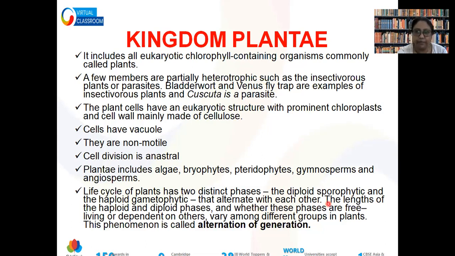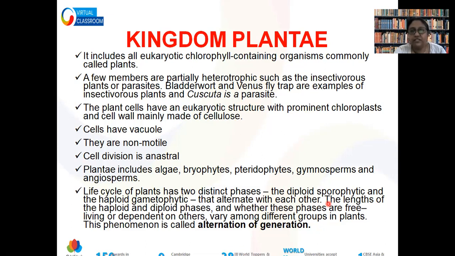Sometimes diploid, then haploid, again haploid, sometimes diploid. So depending on how much time, if we consider the life cycle of one organism as 1 hour, out of this 1 hour, how much time it stays in the diploid stage and how much time in the haploid stage, if we want to check that. If the diploid stage covers maximum time, we call it a diplontic life cycle.